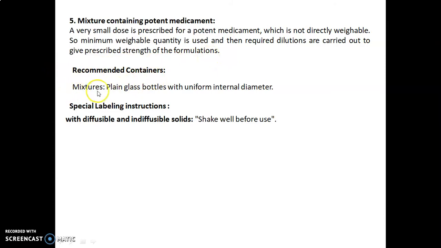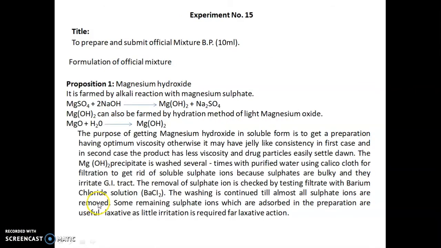Recommended container for mixture: plain glass bottles with uniform internal diameter. Special labeling instructions for mixture with diffusible and indiffusible solids: shake well before use. So let's move towards the experiment. Now let's move towards experiment number 15. The title of today's experiment is to prepare and submit official mixture BP, 10 ml.